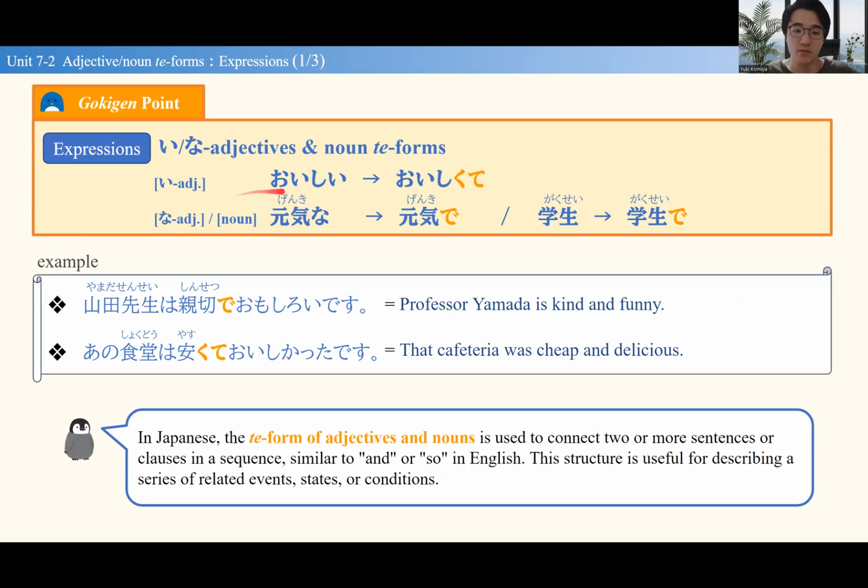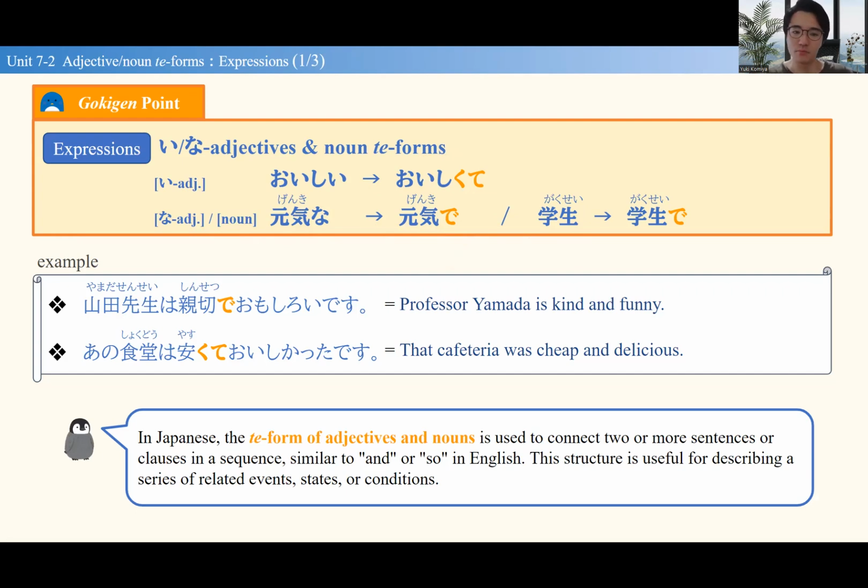Basically, for i adjectives, we have oishii. The te form of it is oishikute. For na adjectives and nouns, they end in de. 元気な will be 元気で. 学生 will be 学生で. This is used basically when we want to list two or more adjectives in a row.